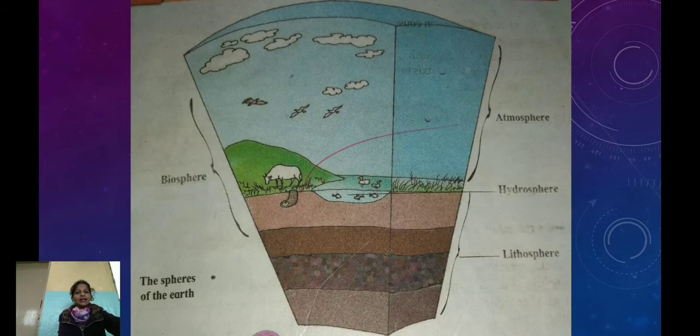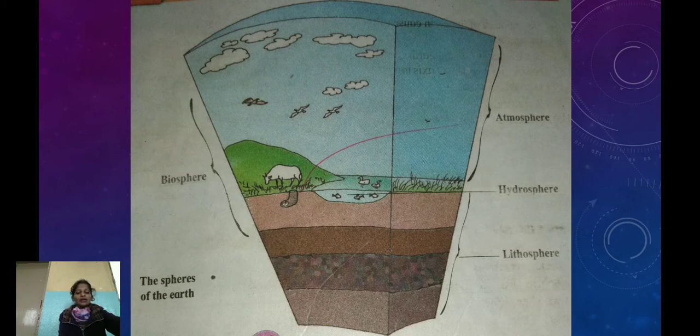You can see an image on your screen showing the spheres of the earth. The topmost sphere is of the atmosphere, that is air. Below the atmosphere, there is the layer of the hydrosphere, that is water.